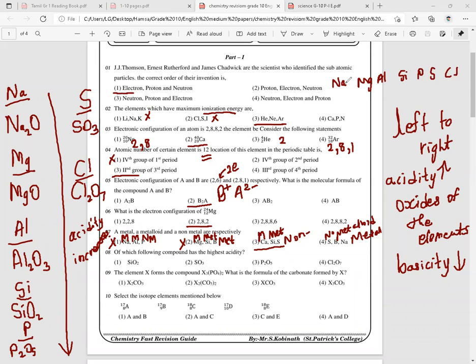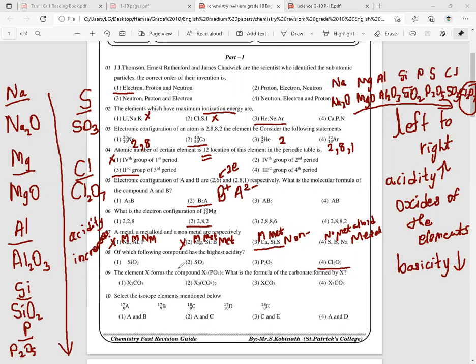So Na2O, MgO, Al2O3, SiO2, P2O5, SO3, Cl2O7. Okay, so in this manner, the acidity increases and the basicity decreases. So here, which has the highest acidity? Yes, that is Cl2O7, right?